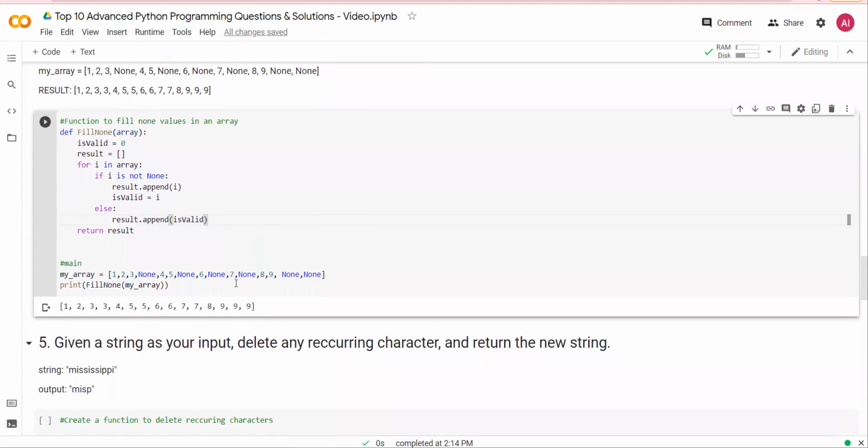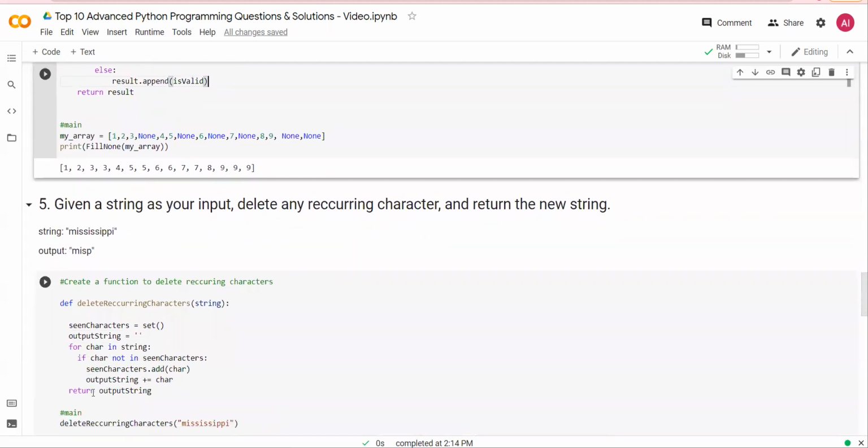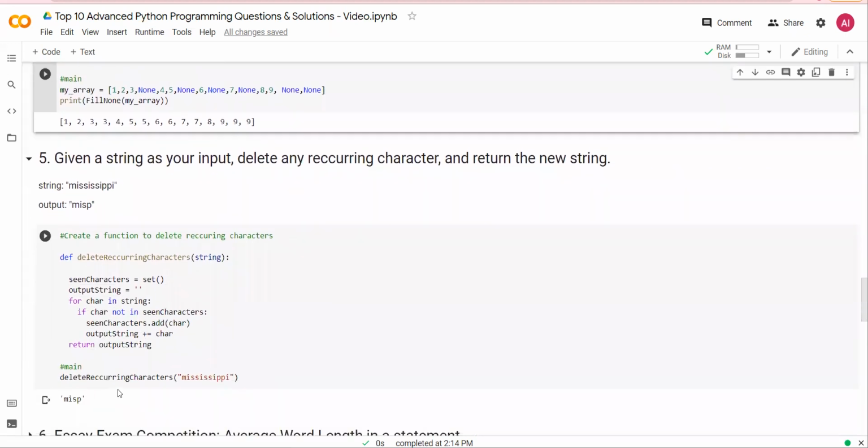Next, question number 5. Given a string as input, delete any recurring character and return the new string. Recurring meaning a duplicate character. In Mississippi, only 4 characters are unique, MISP. Pause the video and try this question for yourself. Great. Let's look at the function.